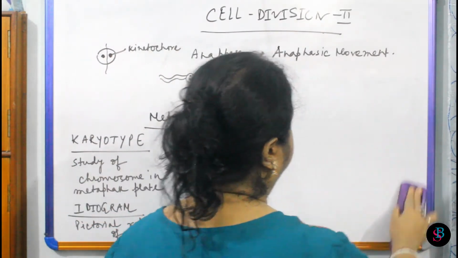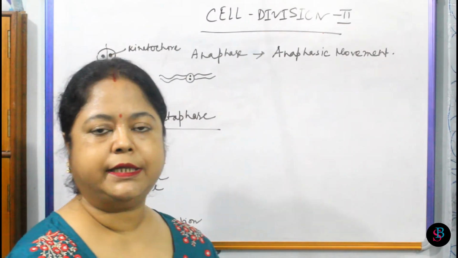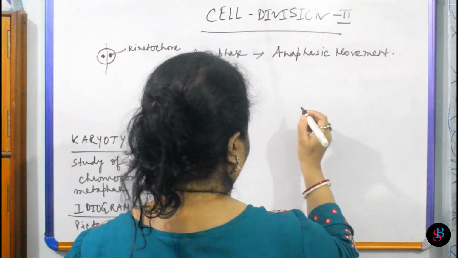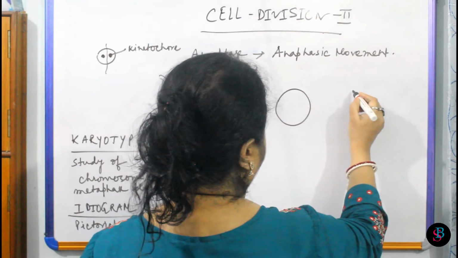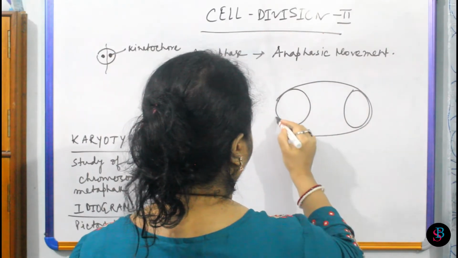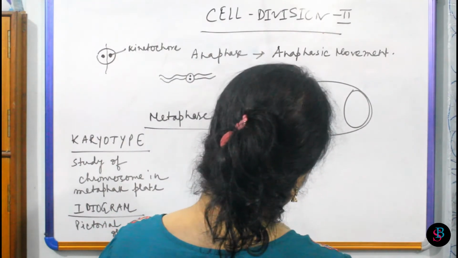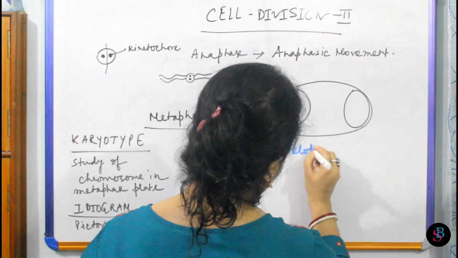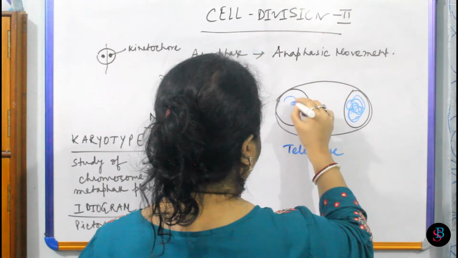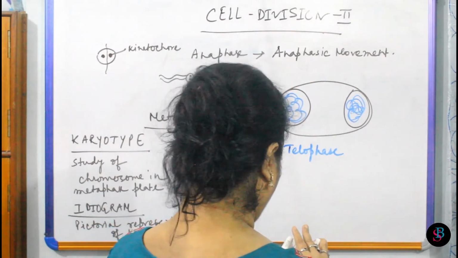The diagram of telophase is just like the interphase. The only difference is that in interphase we saw one nucleus, and here it has become 2. In telophase, the nuclear membrane will appear. Chromosomes will form the lump again, as well as the nucleolus will appear in both the cells.